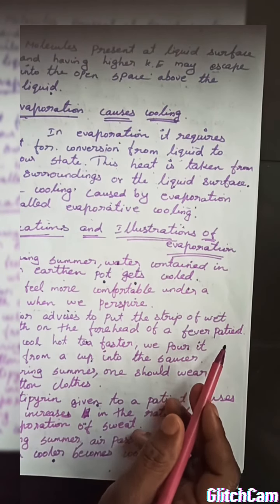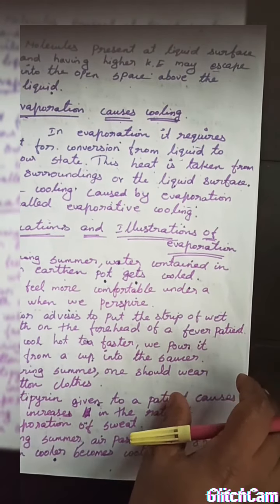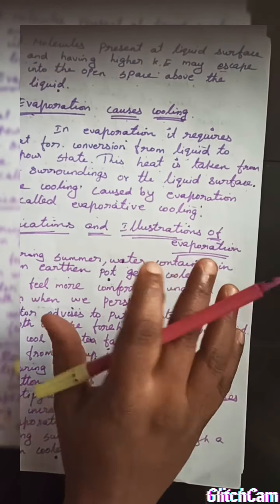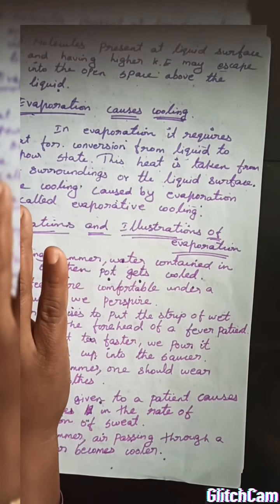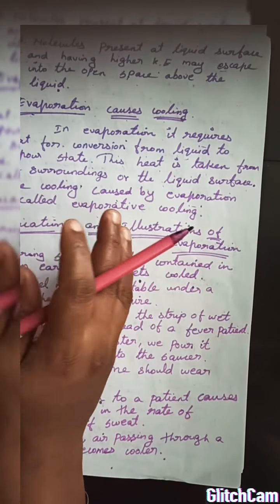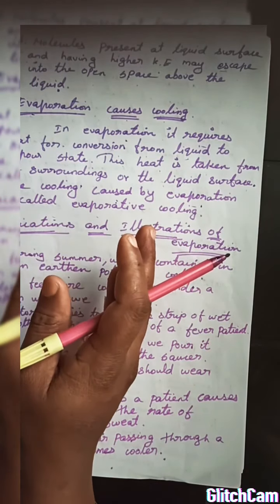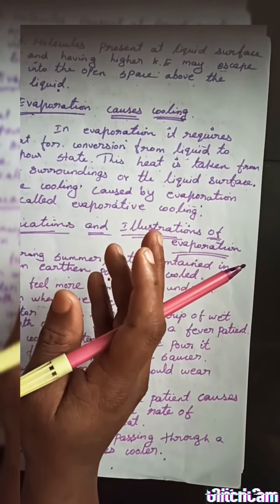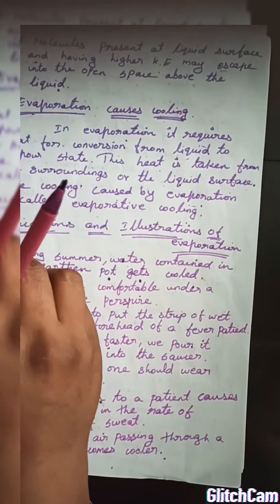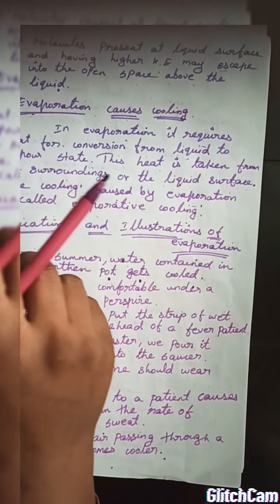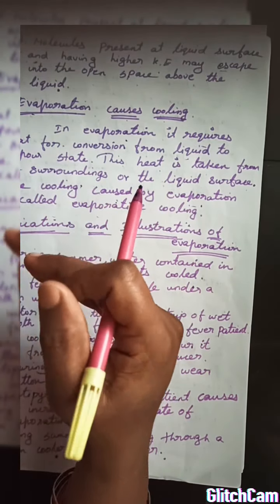You may have noticed in many films that if a person has a fever, we put a wet cloth on their forehead, isn't it? What happens when you put a wet cloth? The water wants to evaporate from liquid to vapor. For evaporation it needs heat, so it takes heat from the person or patient, so they feel cool because the temperature is reducing.